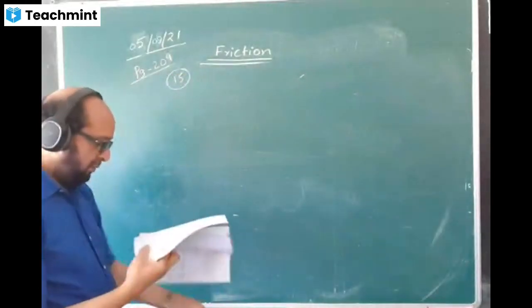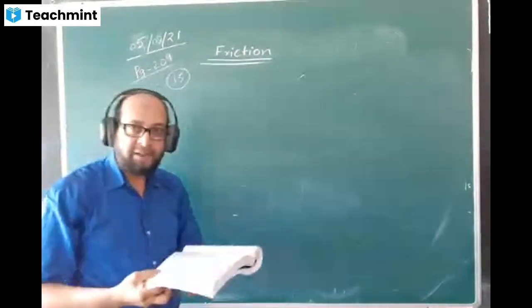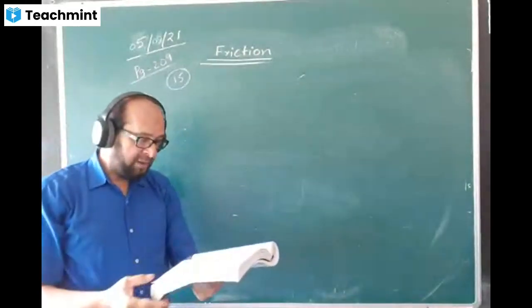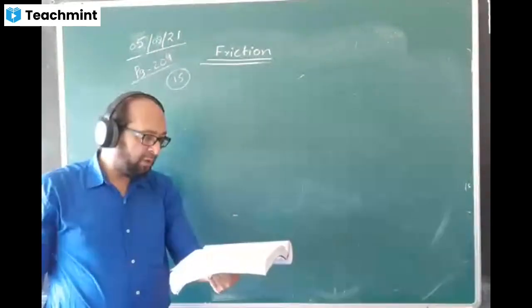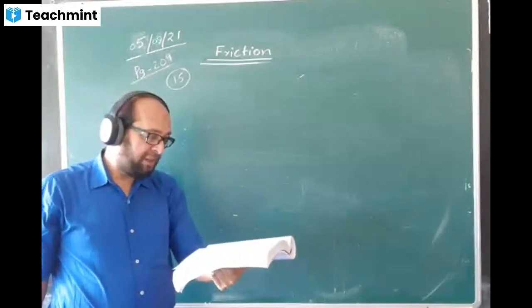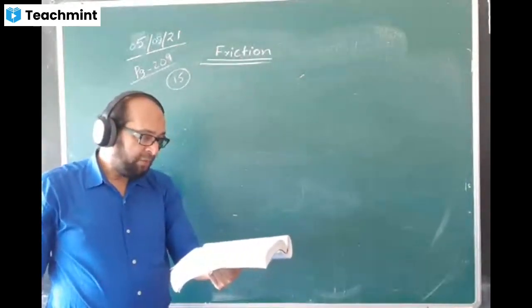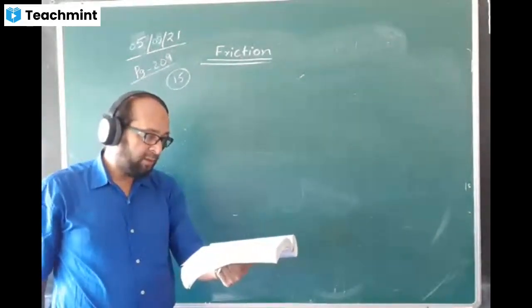Okay, I read the question. Of mass m equal to 2 kg, and the other mass is equal to 1 kg. The coefficient of friction between the body and the table is 0.6 and the value of g is given 9.8.